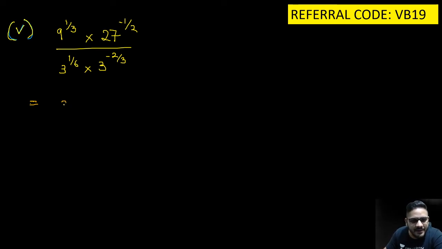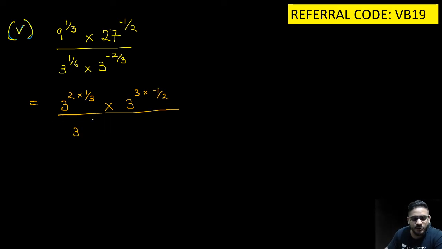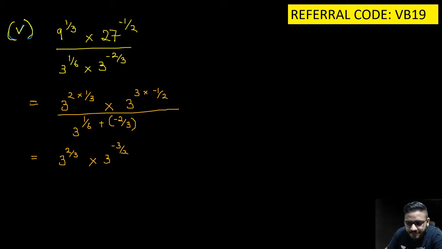Can I straight away write 3 square into 1 by 3 into 3 cube into minus 1 by 2, the whole upon 3 raised to the power. Now the denominator will add up, so it will give me 1 by 6 plus bracket open minus 2 by 3, since the bases are equal. Now 3 raised to the power 2 by 3 into 3 raised to the power minus 3 by 2, the whole upon 3 raised to the power 1 by 6 minus 2 by 3.